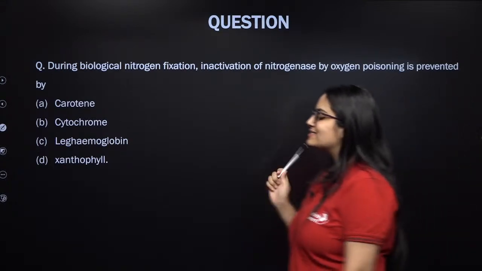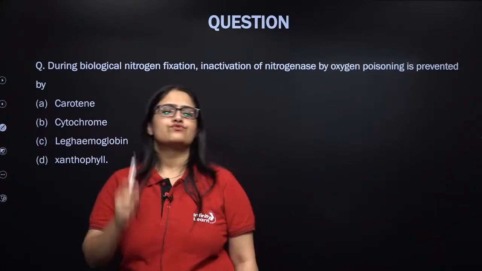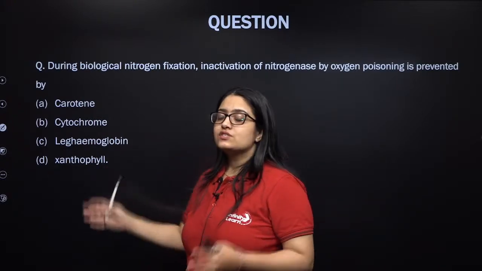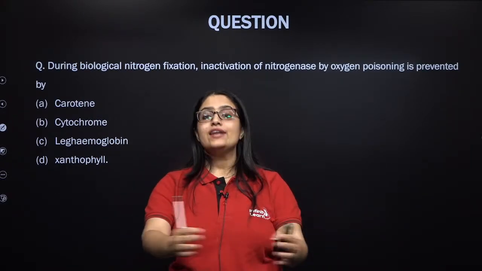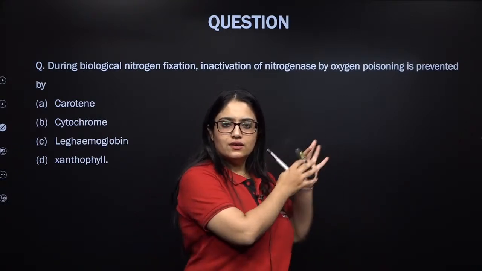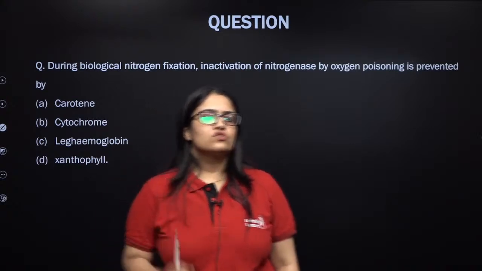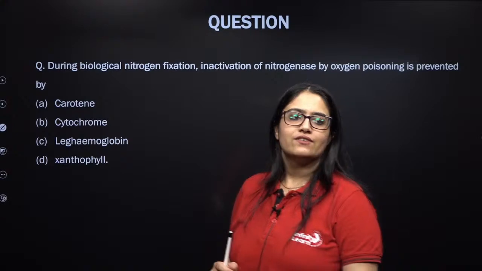This nitrogenase enzyme is quite sensitive to molecular oxygen O2. So which of the following substances helps in maintaining the anaerobic condition in the place where nitrogen fixation is taking place? Who acts as an oxygen scavenger there? Come on everybody, give it a try kids.